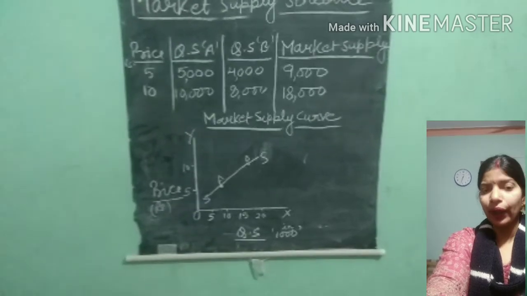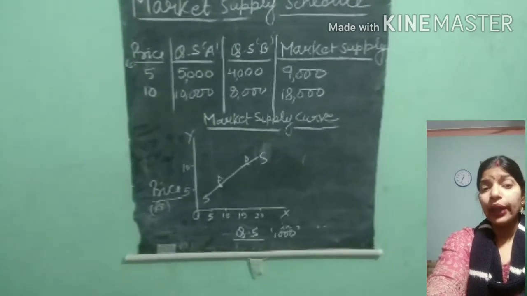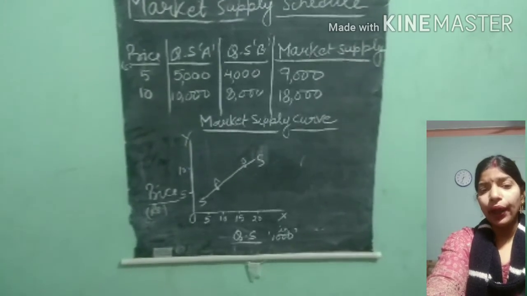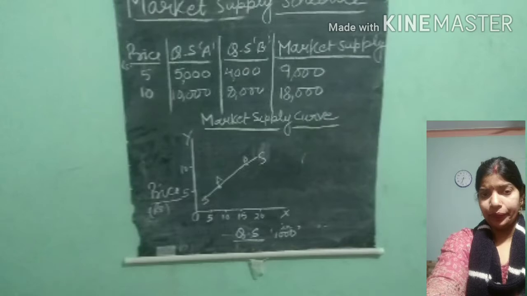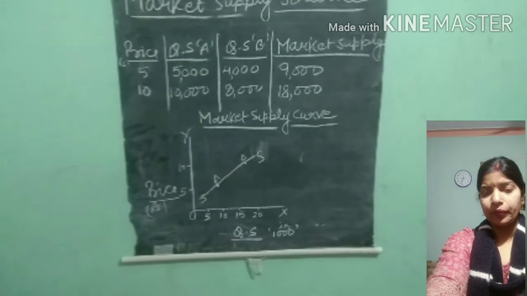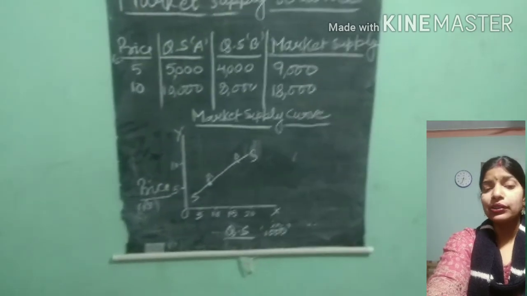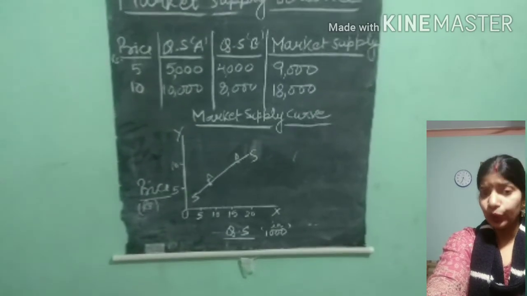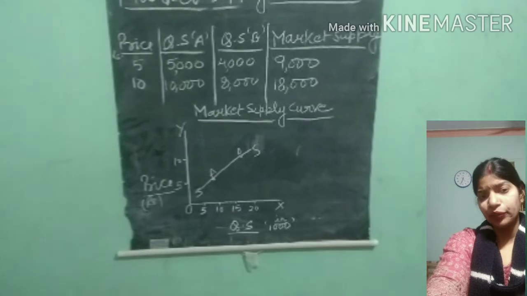Because a rise in price will motivate the producer. And I am saying again and again that in the supply chapter, you have to think from the view of the producer. Now you can see market supply, the addition of A firm and B firm. It means 5,000 plus 4,000 will become 9,000. This is market supply.